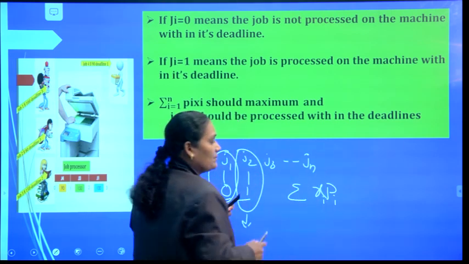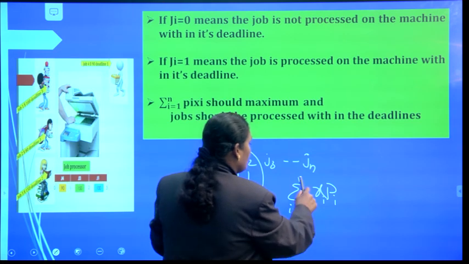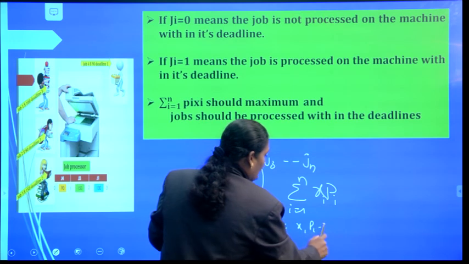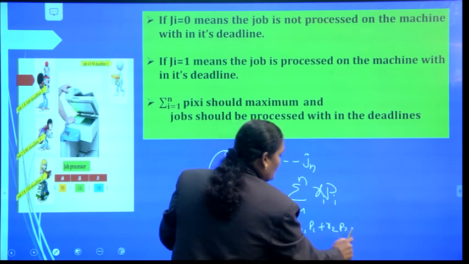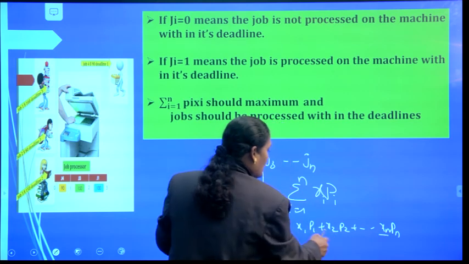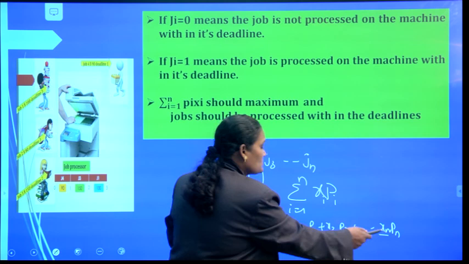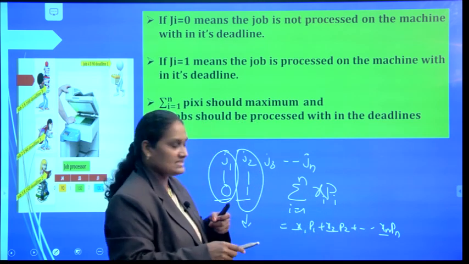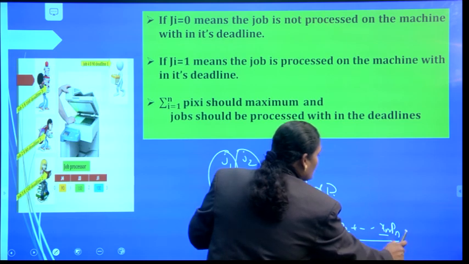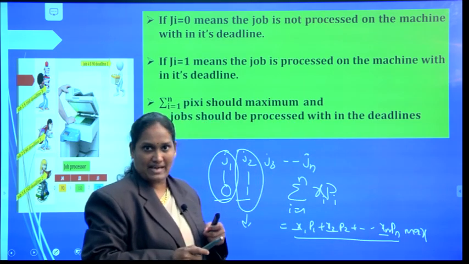That is x1 p1 plus x2 p2 plus so on up to xn pn. Here x1, x2, so on xn are the jobs and p1, p2, so on pn are the profits. The sum of all these values should be maximum.